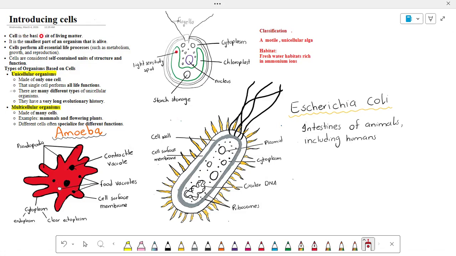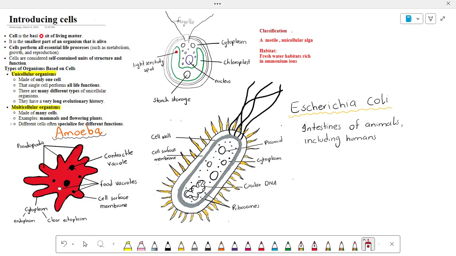So, the second category is multicellular organisms. These organisms are made up of many cells, and include animals such as mammals and plants such as flowering plants. In multicellular organisms, different cells perform different functions. For example, in humans, we have nerve cells, blood cells, or even muscle cells, and all cells have different functions to perform.